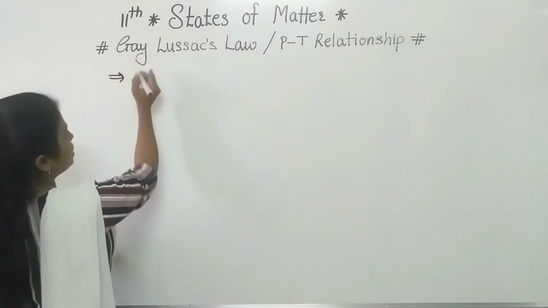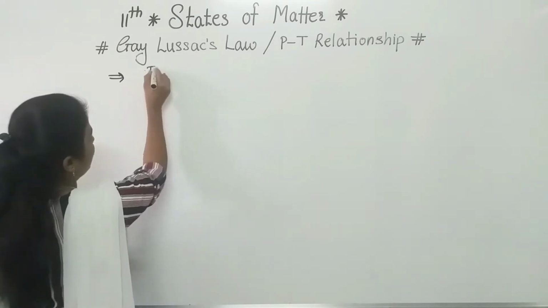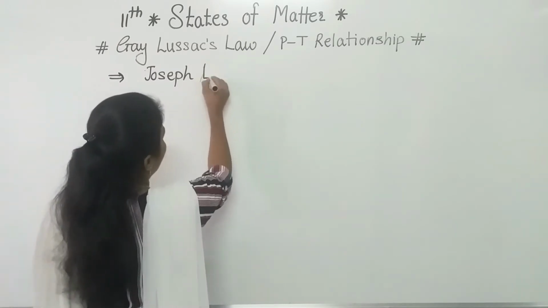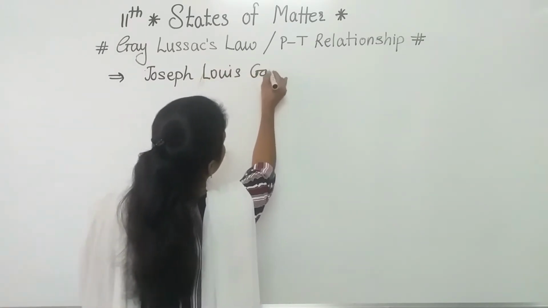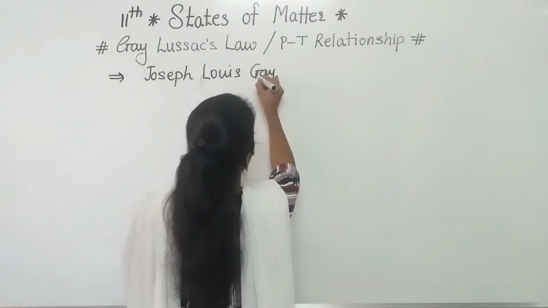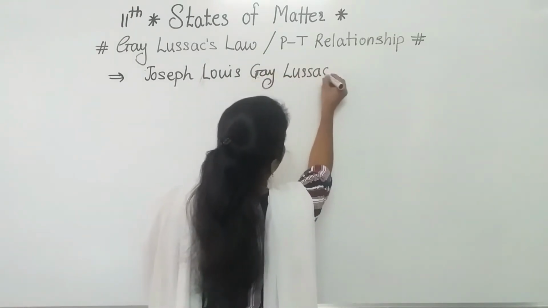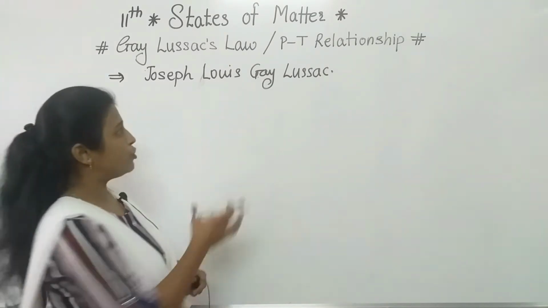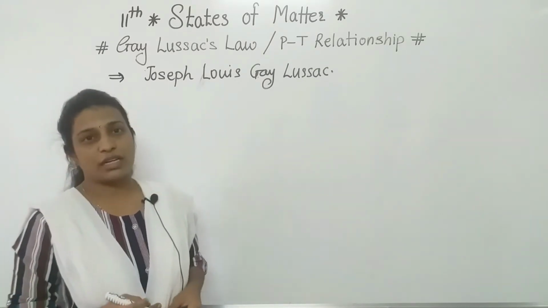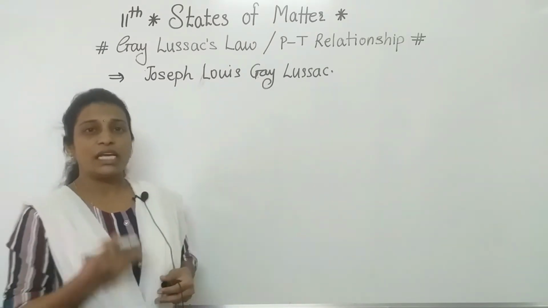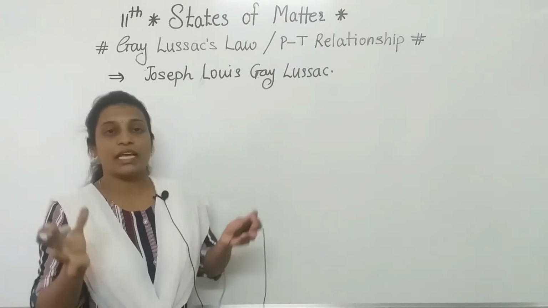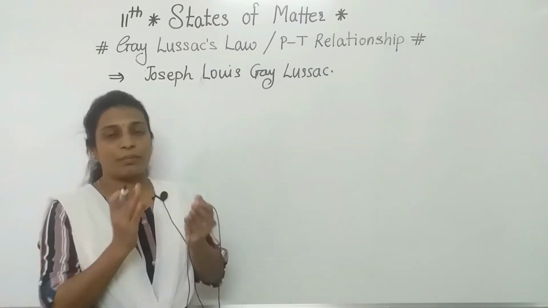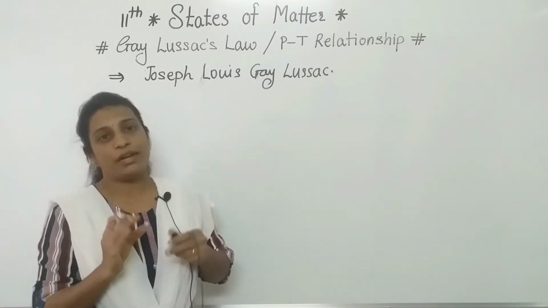This law was first introduced by the scientist Joseph Louis Gay-Lussac. The name of the law is nothing but the scientist's name. He was interested in hot air balloons, so he reached 20,000 feet and collected a sample of the air in the hot air balloon. After that, by changing the pressure and temperature, he made some observations.